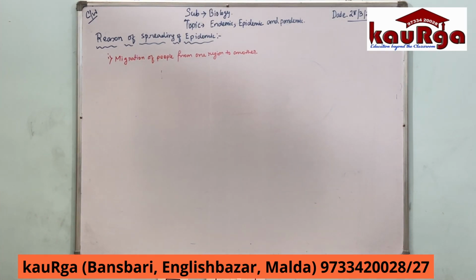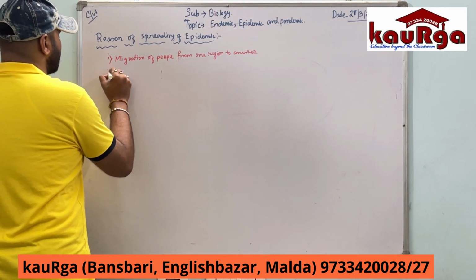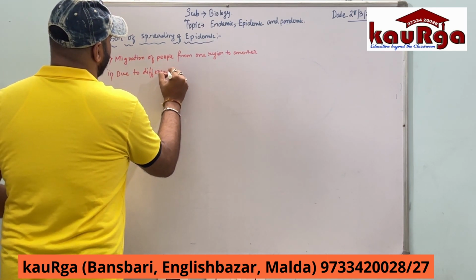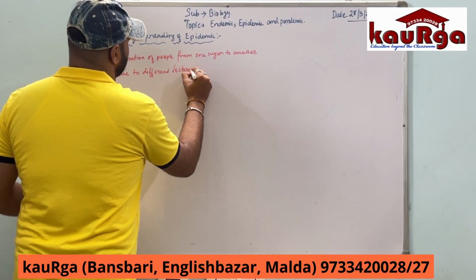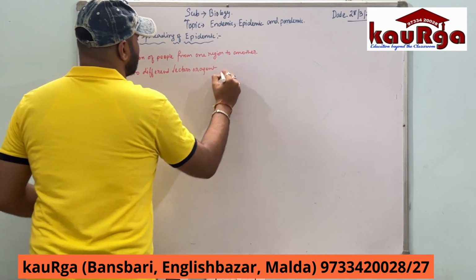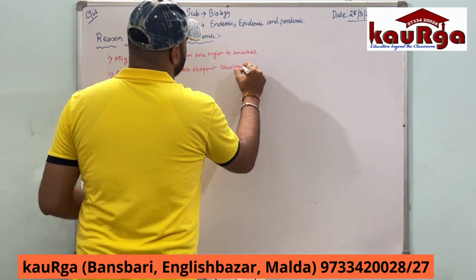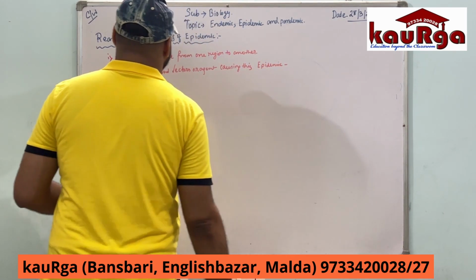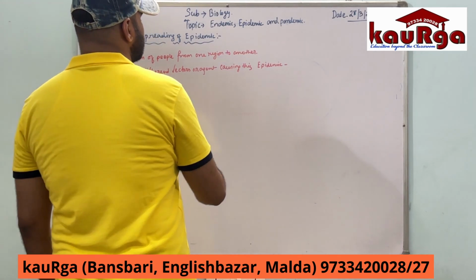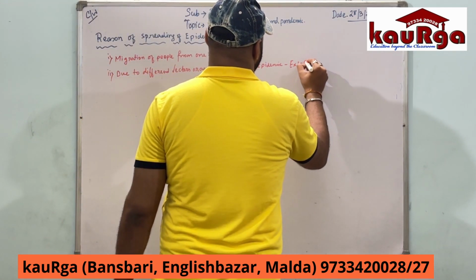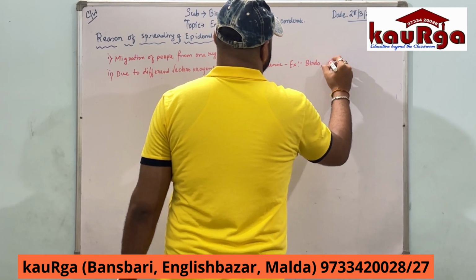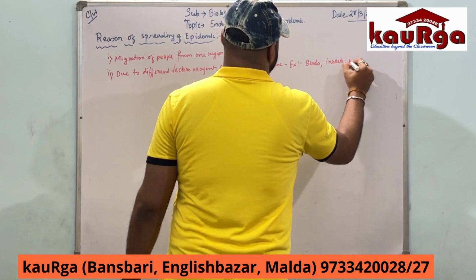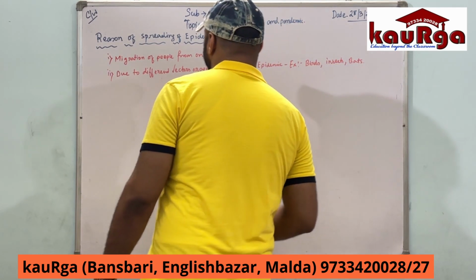Next, I would say that it is due to different vectors or agents causing this epidemic, for example birds, insects, bats, etc.